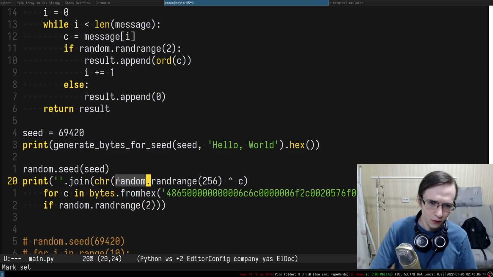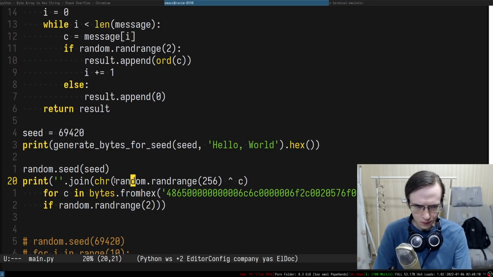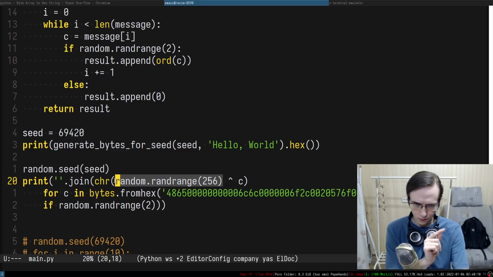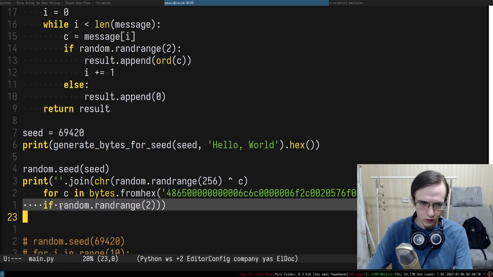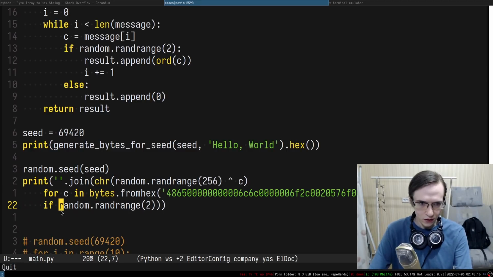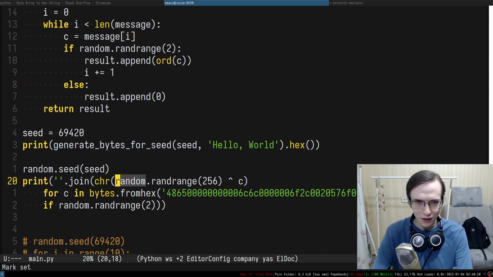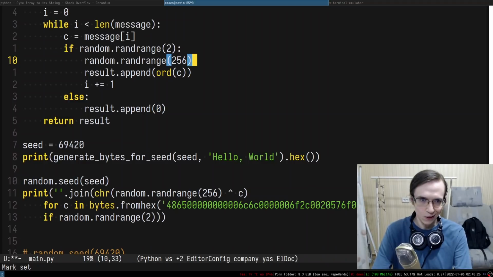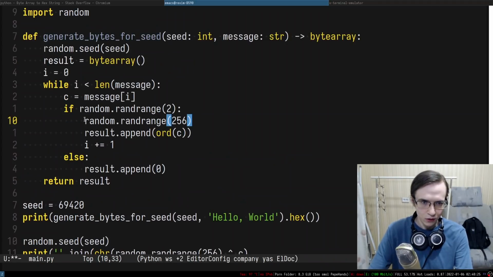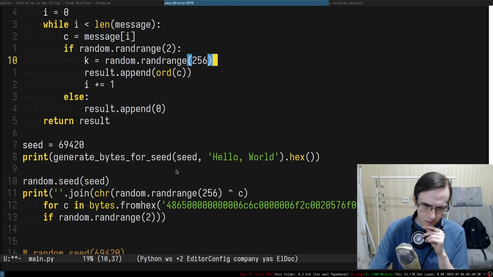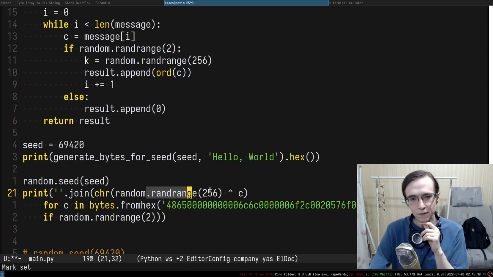So we only perform this call when this call returns true. When this call returns false, this thing will probably never be executed. So it makes sense to actually do this thing in here, and this is going to be some sort of key.